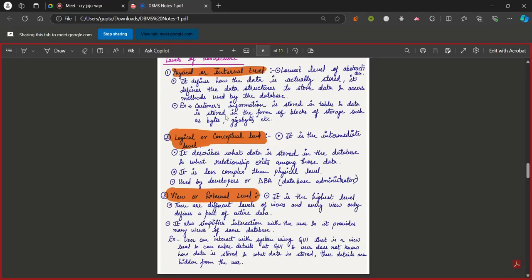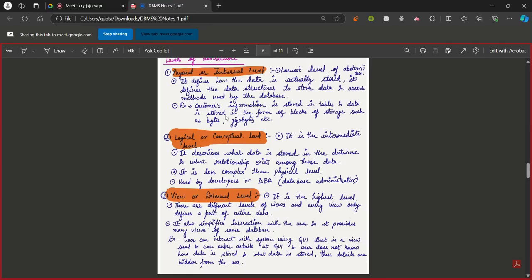What is it? Logical data abstraction describes what data is stored in the database and what relationships exist among those data. Like we saw in physical abstraction, we hid where the data is stored or how it is stored. Now in logical abstraction we definitely won't tell them how it is stored.